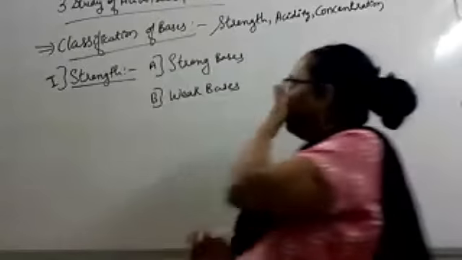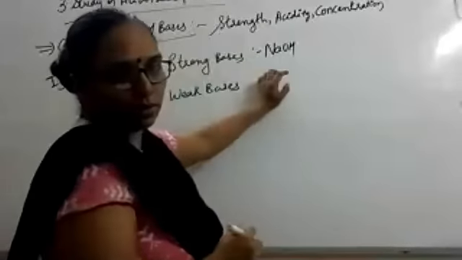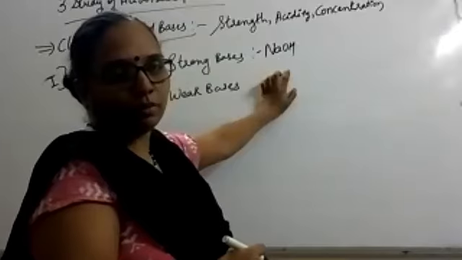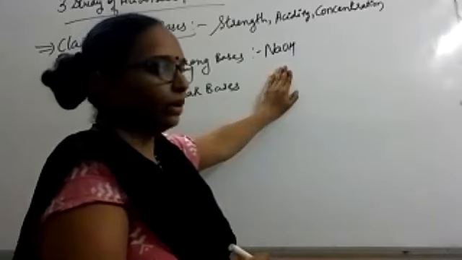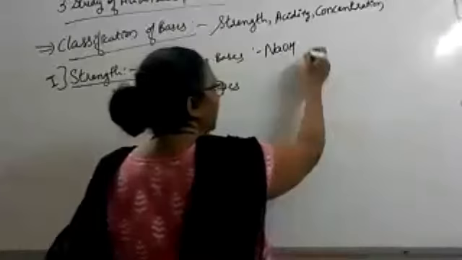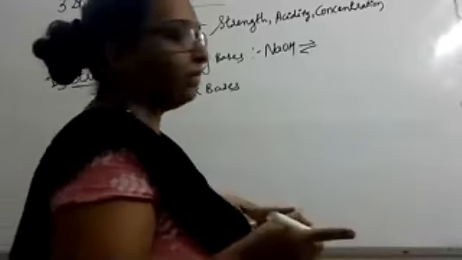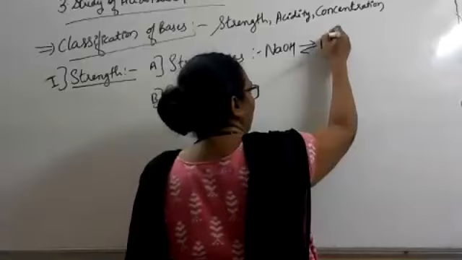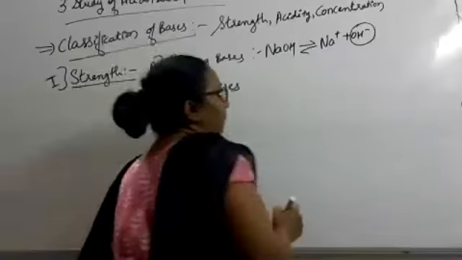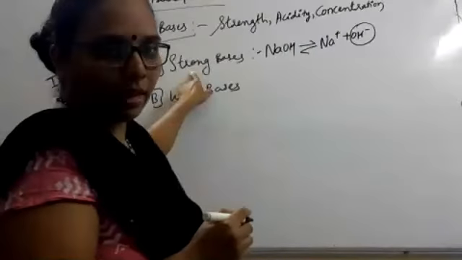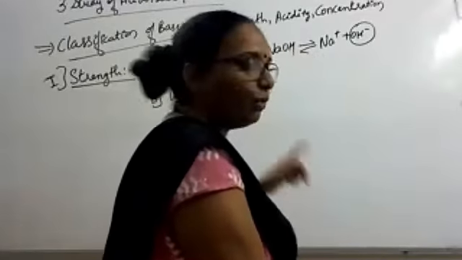For example, NaOH: when NaOH is dissolved in water, that is called the aqueous solution of NaOH. So it is going to completely dissociate, that is, separate into positive and negative ions, Na plus and OH minus. So in case of strong bases, the concentration of OH group is high.